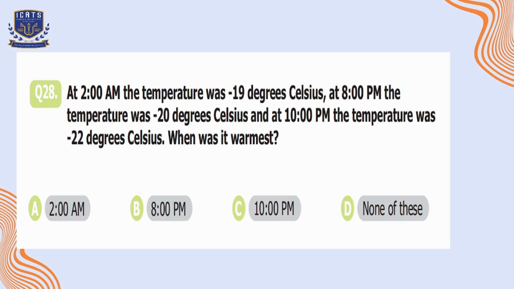So the warmest temperature is the highest number because in negative numbers, numbers closer to 0 are warmer. So if we imagine a number line, minus 19 is closer to 0 as compared to minus 20 and minus 22. So here the temperature will be warmest at 2 a.m. because the temperature was minus 19 degrees Celsius at that time.